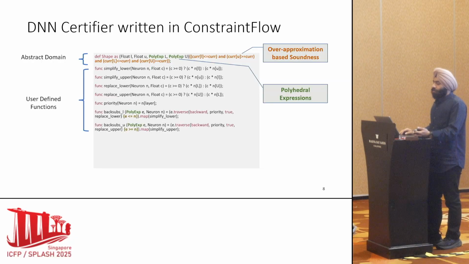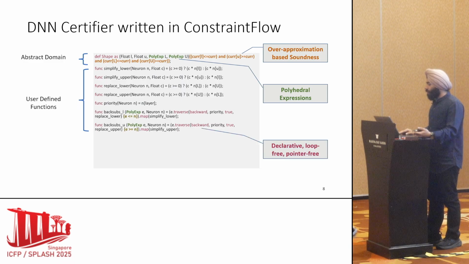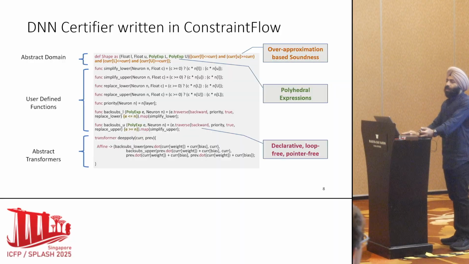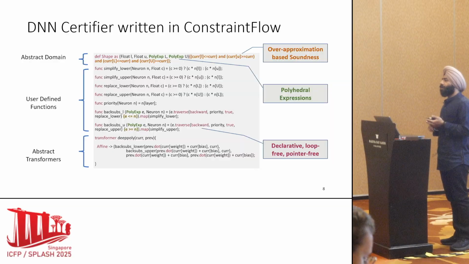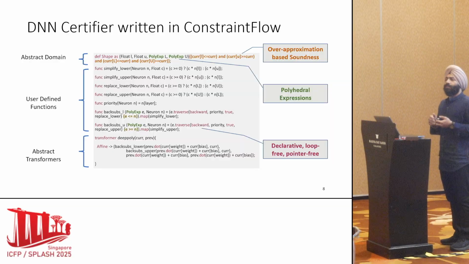The second, they define some user-defined functions which help them write the abstract transformer. They are declarative, loop-free, pointer-free, so everything is good for verification. And finally, they write the abstract transformers corresponding to all the operations in the neural network. Affine here represents a fully connected layer and a convolution layer, but users have to write it for ReLU, sigmoid, or whatever activations there are in the neural network. That's all.